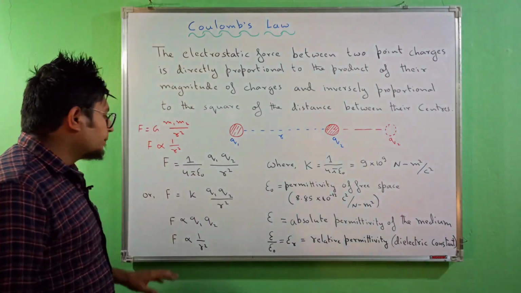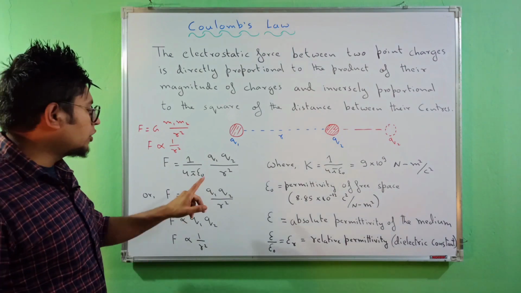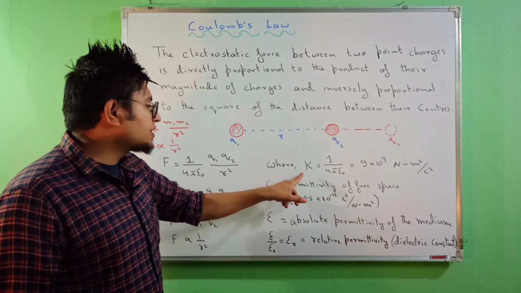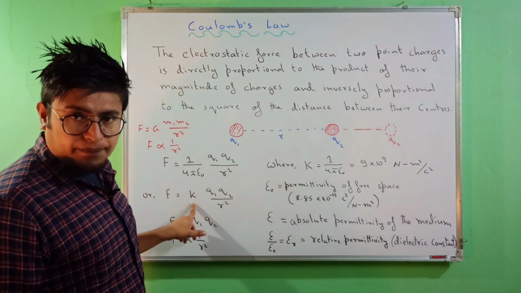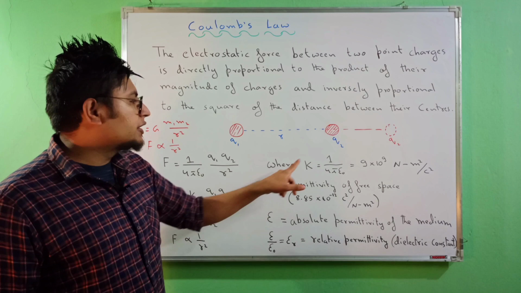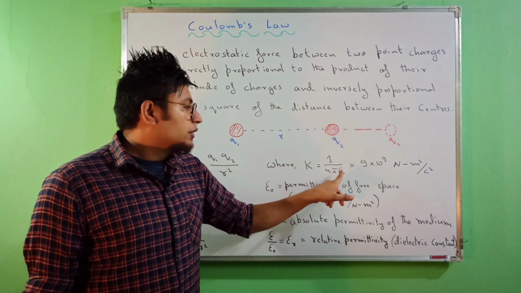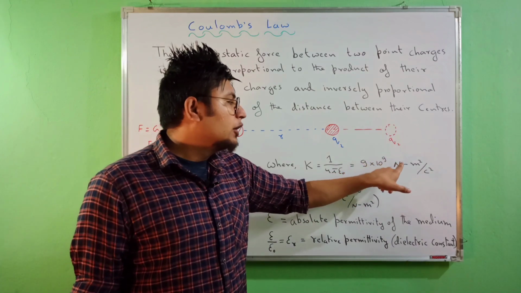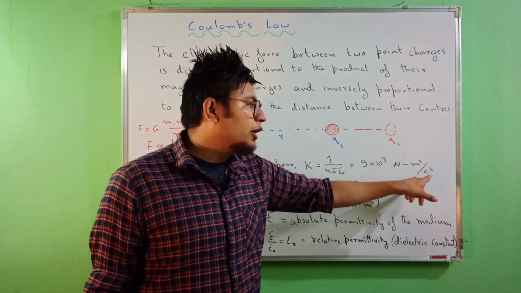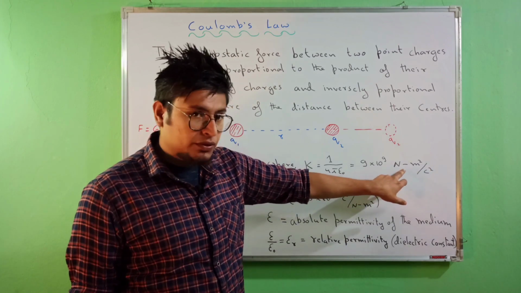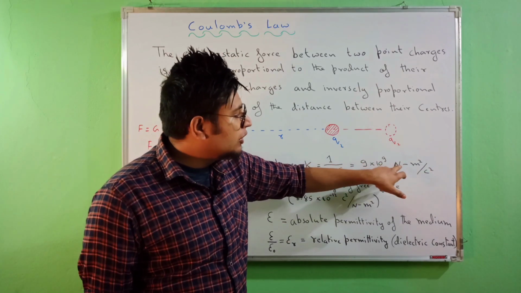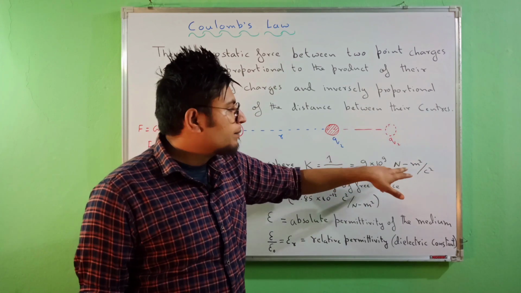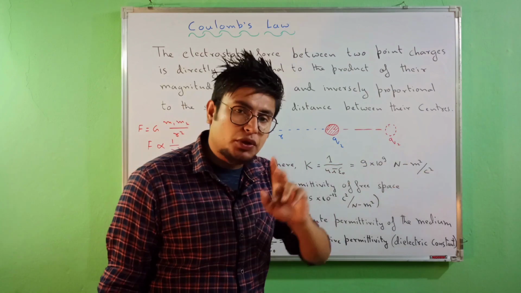And here 1 by 4 pi epsilon naught, this epsilon naught defines the permittivity of free space. This k is the constant of proportionality, where k is 1 by 4 pi epsilon naught. The value of this entirely is 9 into 10 to the power 9 Newton meter square per Coulomb square. This is not minus. This represents that the Newton and the meter, both SI units, are in the numerator. So Newton meter square per Coulomb square.